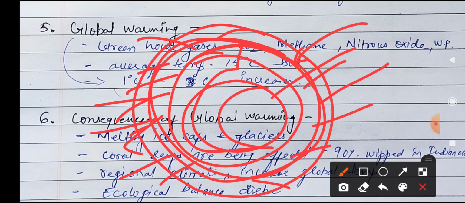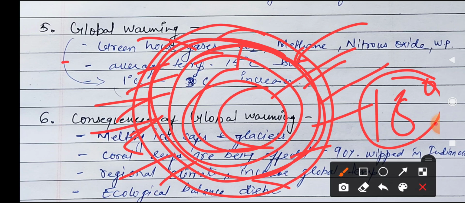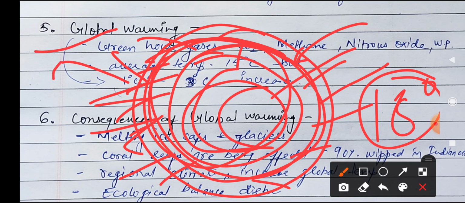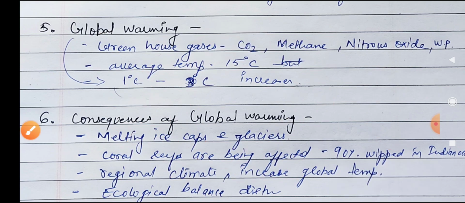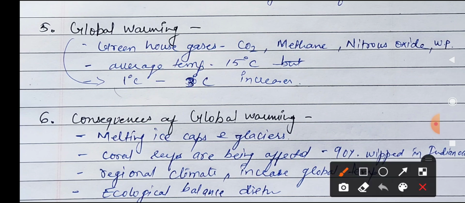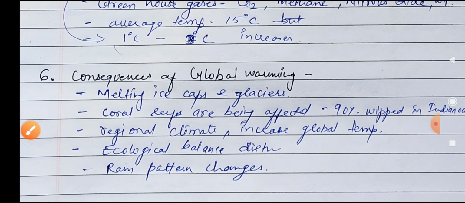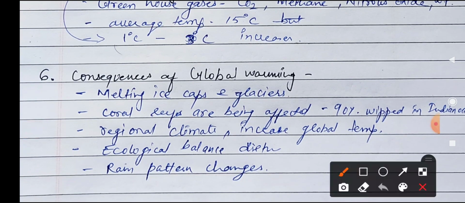So generally, the normal temperature of 18 degrees Celsius is maintained by the greenhouse effect, but due to the increasing CO2 and increasing temperature, this effect is called global warming, which is a very bad effect. And how much is it increasing? 1 degree to 3 degrees Celsius per year. Okay, so it is increasing very badly. Now if global warming happens, what are the effects? See what the consequences of global warming are.